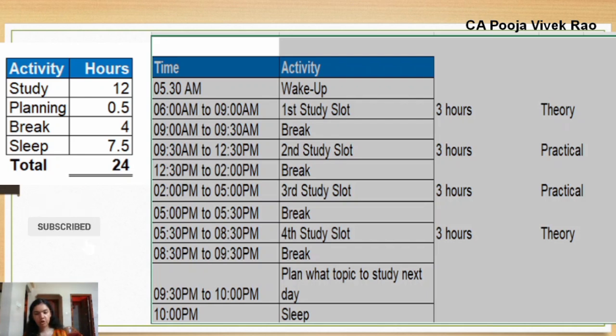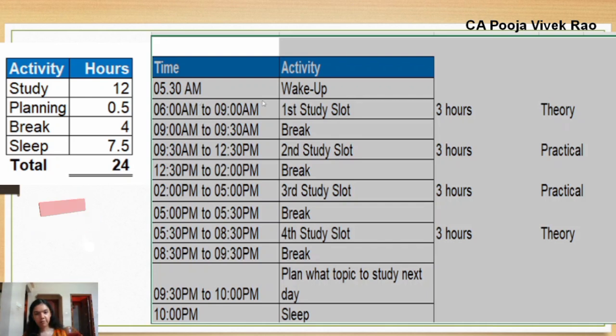Now coming to how many hours you have to study per day. So in order to study the entire CA Foundation syllabus and also revise it in 60 days, you will have to study for at least 10 to 12 hours per day. So here is an ideal daily study plan.